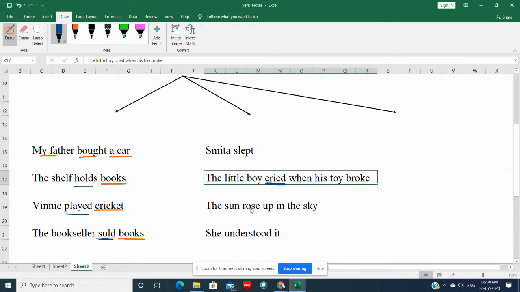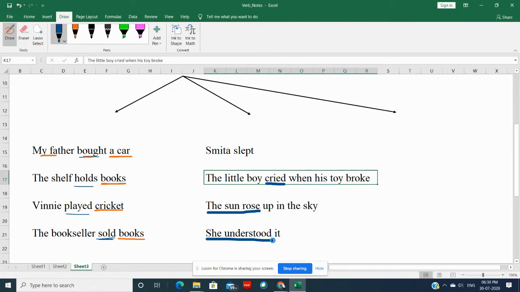The sun rose up in the sky. If I just read this much, the sun rose, it's still making sense. The next sentence is, she understood it. Well, she understood. It doesn't need anything.